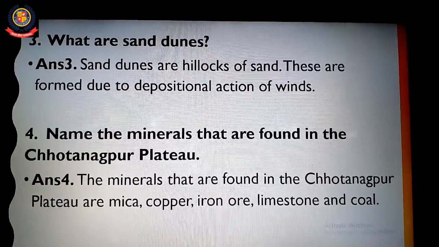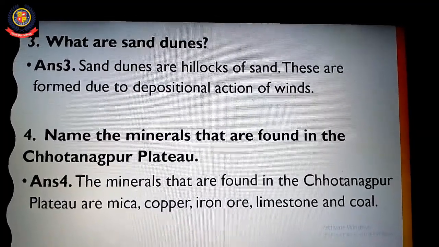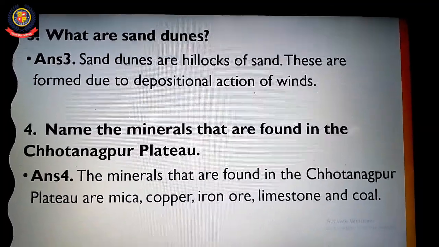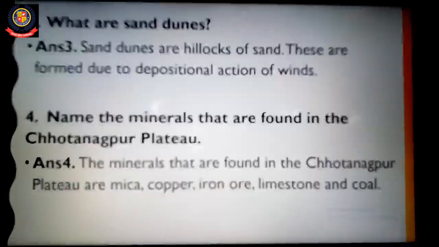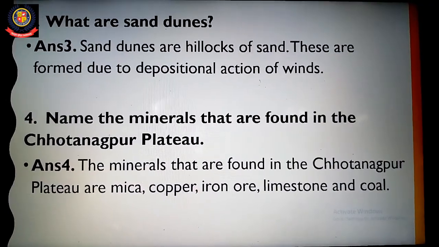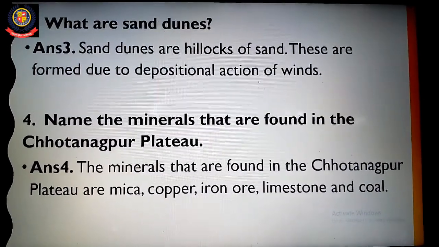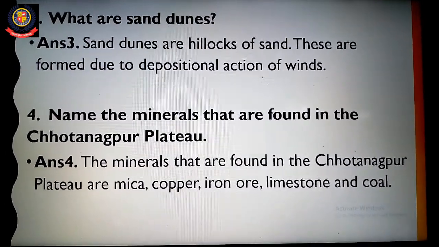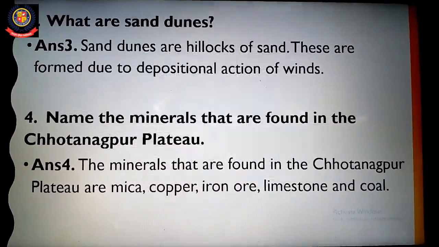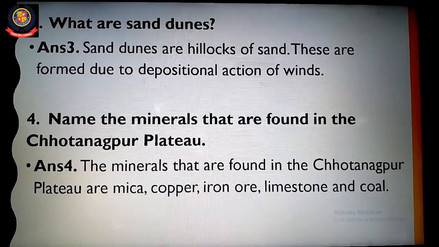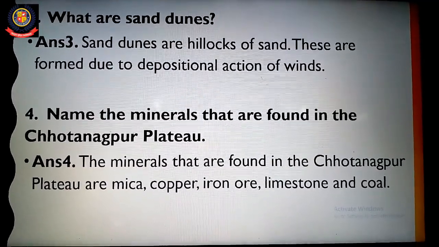These are formed due to the depositional action of winds. Okay? When a storm comes, sand dunes move from one place to another, right?